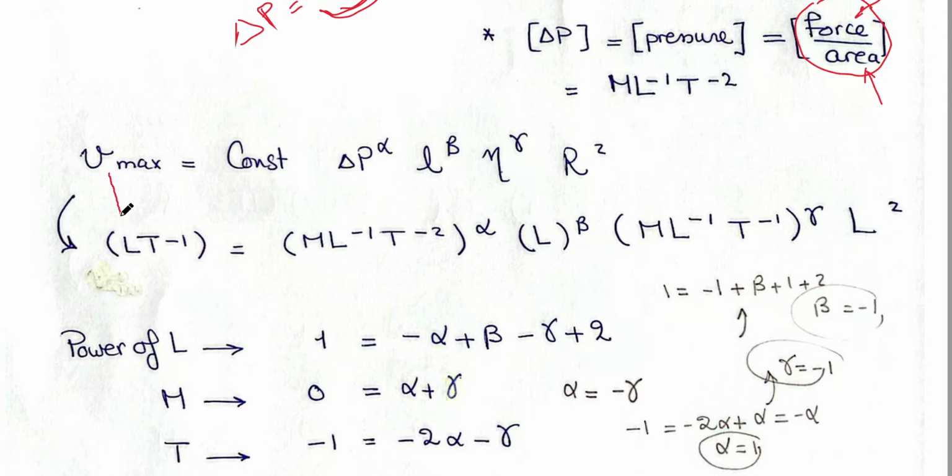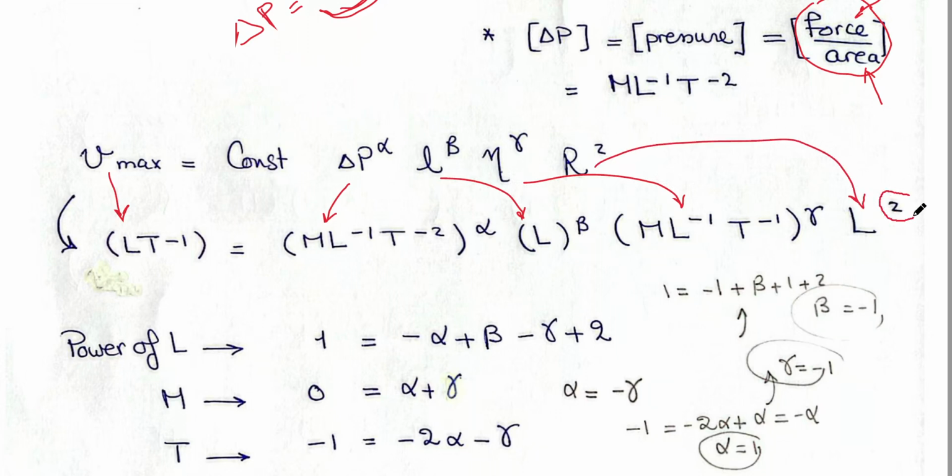So this is the dimensions of V. We made it several times. This is the dimensions of P. Here you can revise it. L dimensions is L. Eta is given. And radius, its dimensions is L. But now I know the power.